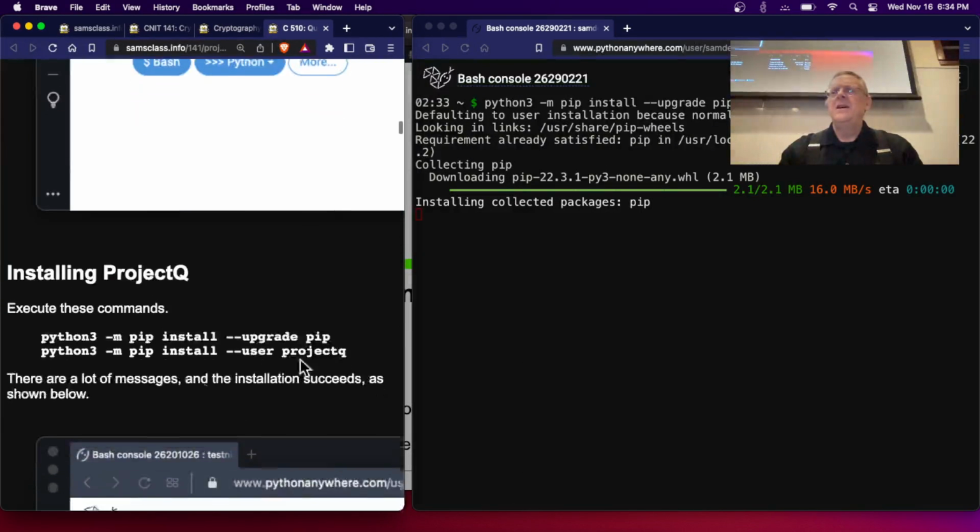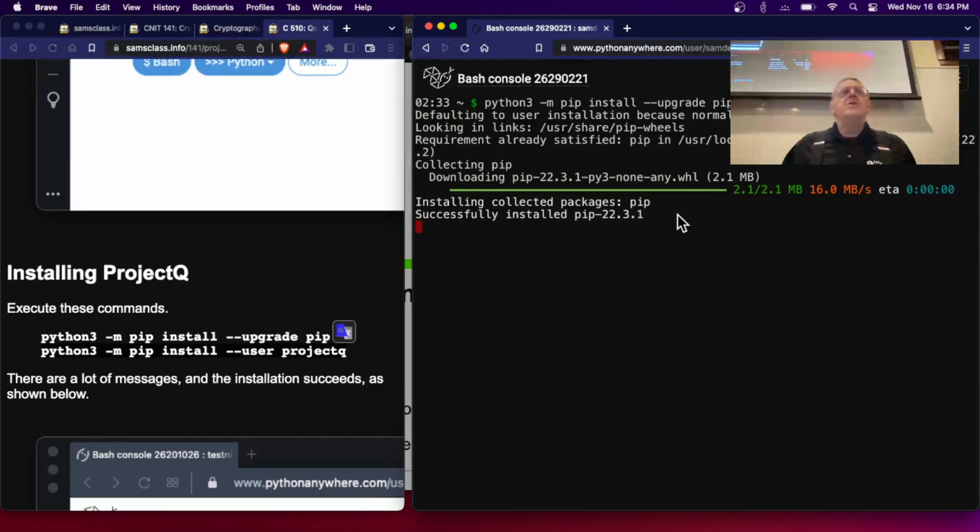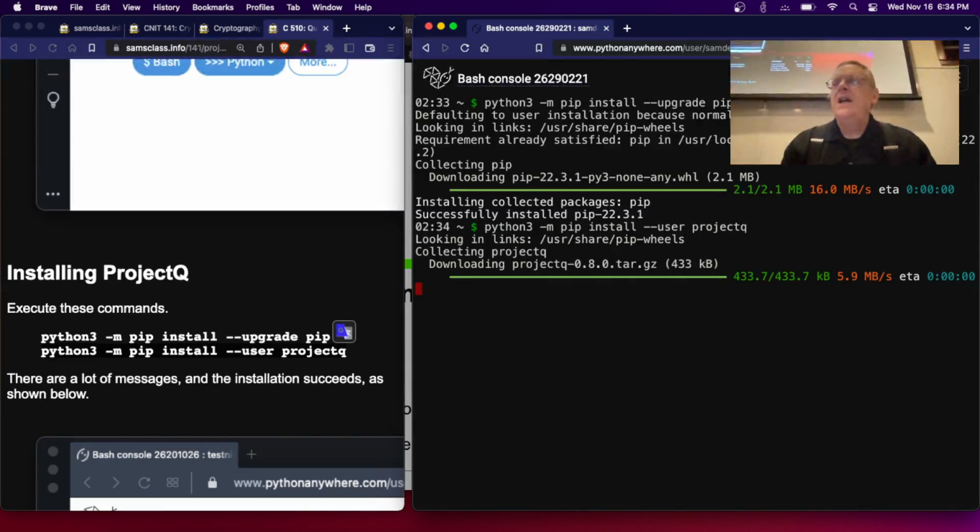All right. And now I have to install Project Q. And what this is going to do, of course, is not make this into a quantum computer. That would require different hardware. What it's going to do is install a quantum computer simulator that we can use in Python to simulate one and see how it works. So we're installing this thing called Project Q, and I found it extremely difficult to install. And when I tried to do it again a year later, it was broken in another way. It's very picky. This online environment is much better than trying to get a local Python environment set up the way it needs to be.